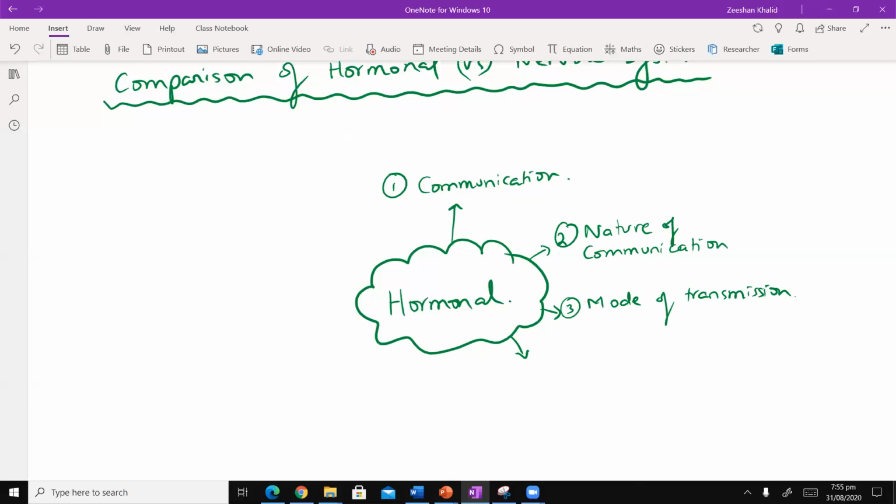Then response destination. Then, if I'm not wrong, number 5, transmission speed.